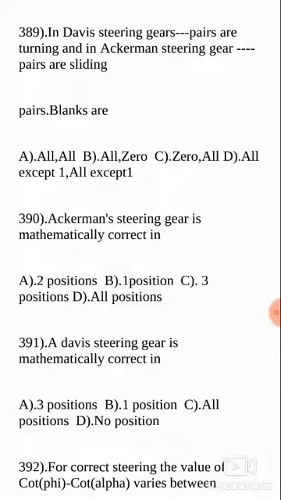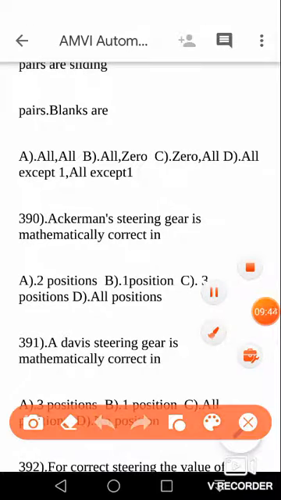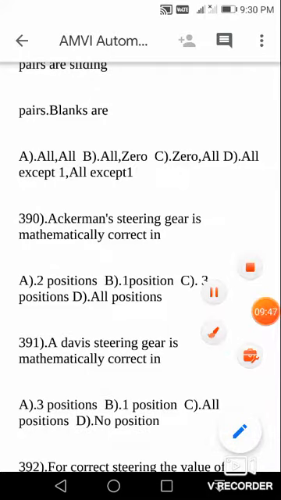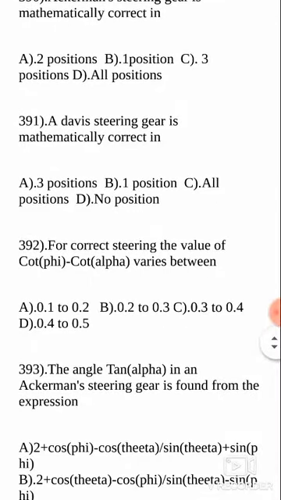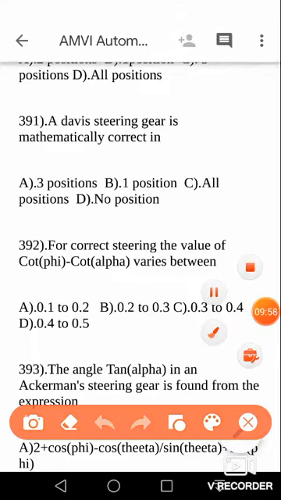So now, Ackermann steering gear is mathematically correct in. Once again, this is a very important question, boys. Ackermann steering gear is mathematically correct in 3 positions only, whereas Davis steering gear is mathematically correct in all the positions. You can take the answer 3 positions, answer C. Next question: Davis steering gear is mathematically correct in all the positions. Please remember these two bits. All the positions. C.